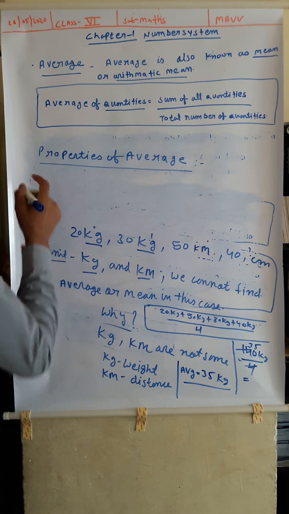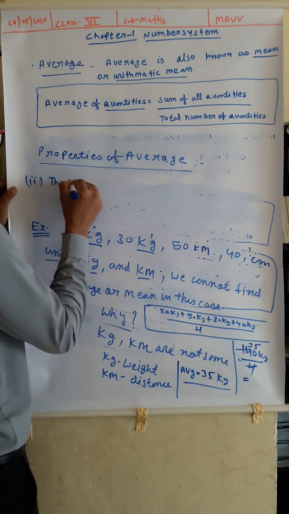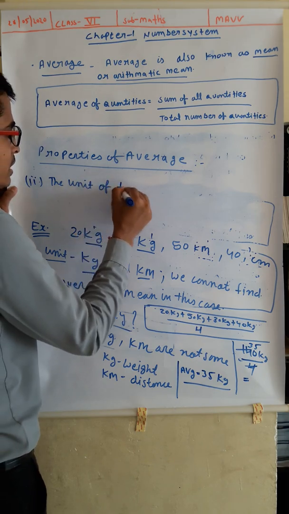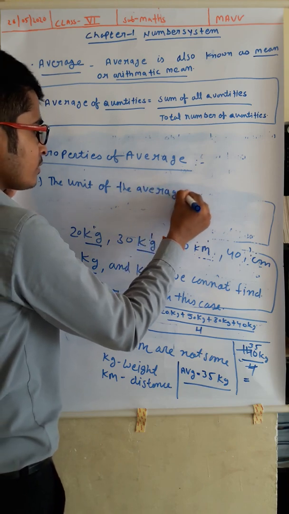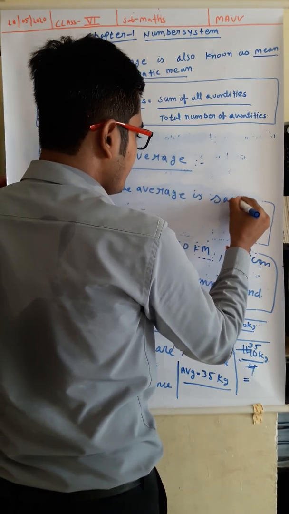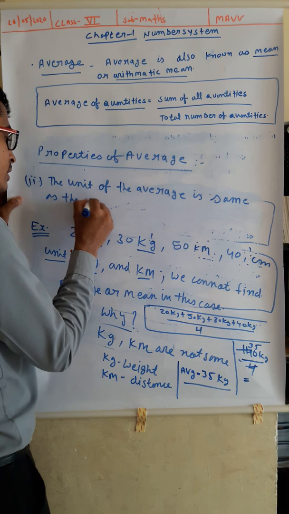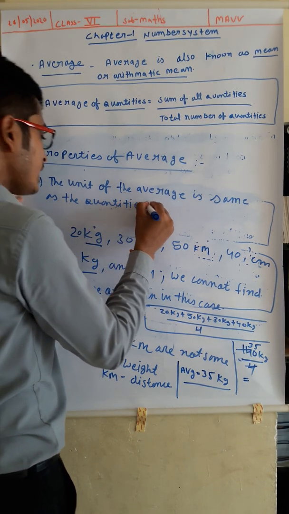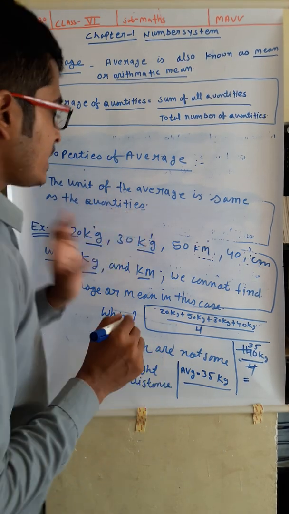The second property is the unit of the average is same as the quantities. Understand? The unit of the average is same as the quantities.